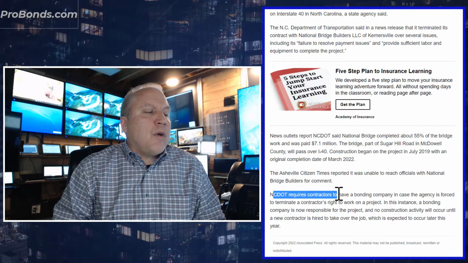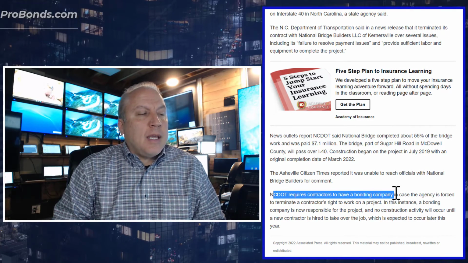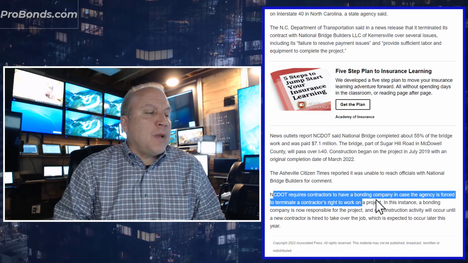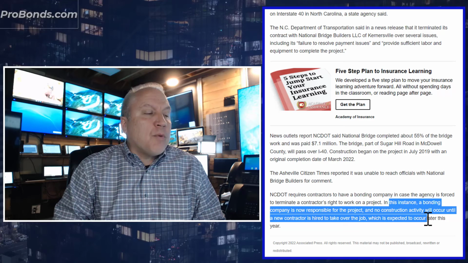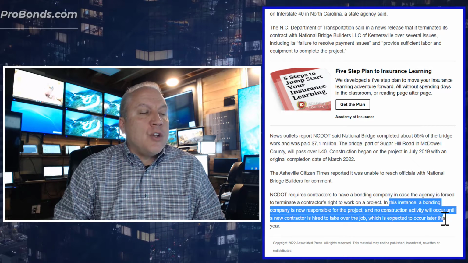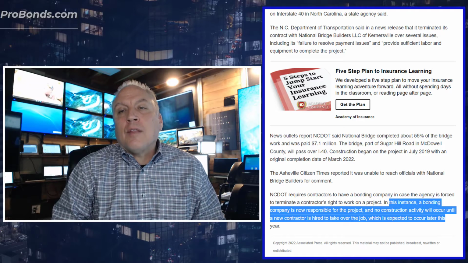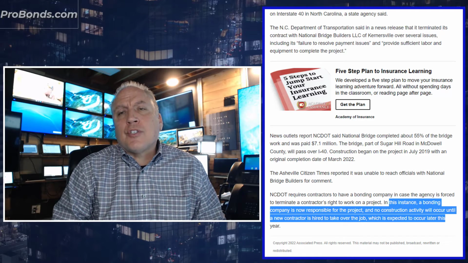The DOT requires contractors to have a bonding company in case the agency is forced to terminate the contractor's work. In this instance, the bonding company is now responsible for the project and no construction activity will occur until a new contractor is hired. And this is how a construction surety bond works.